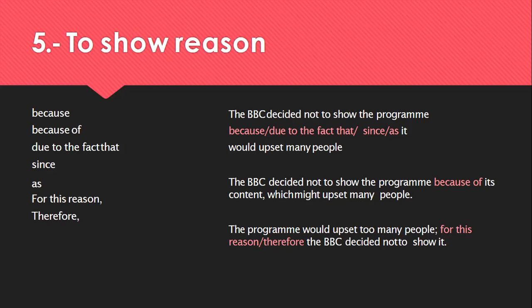So you should remember that such devices as for this reason and therefore should be given after the presentation of your reason clause. As you see, your reason clause comes in the first place. You give your reason in the first part of the sentence: The program would upset too many people. And after that, you give your main clause. So for this reason and therefore are always given after the reason clause.